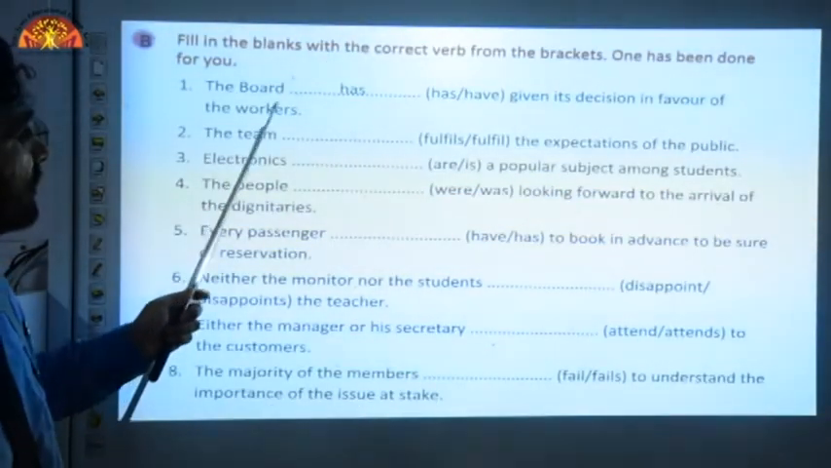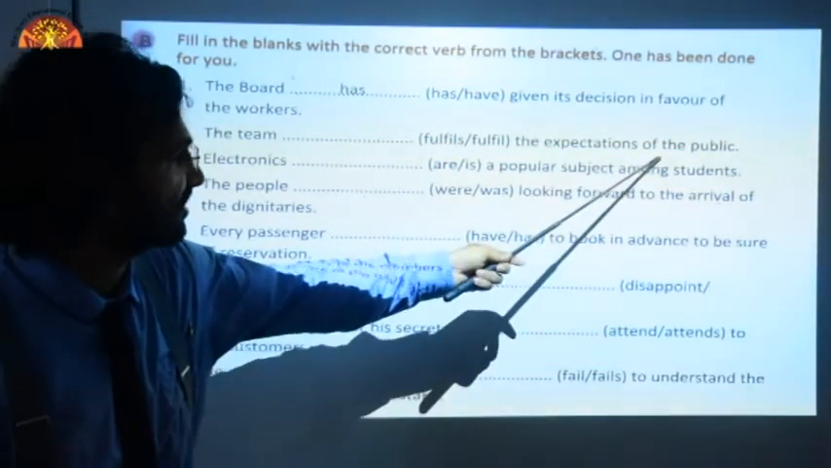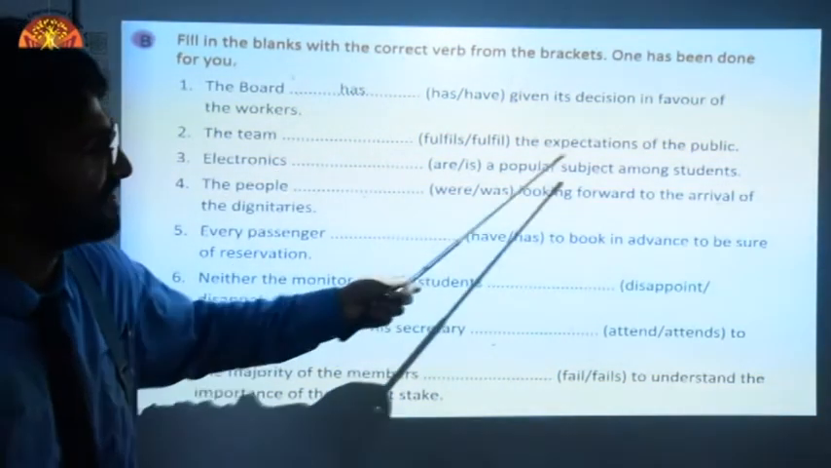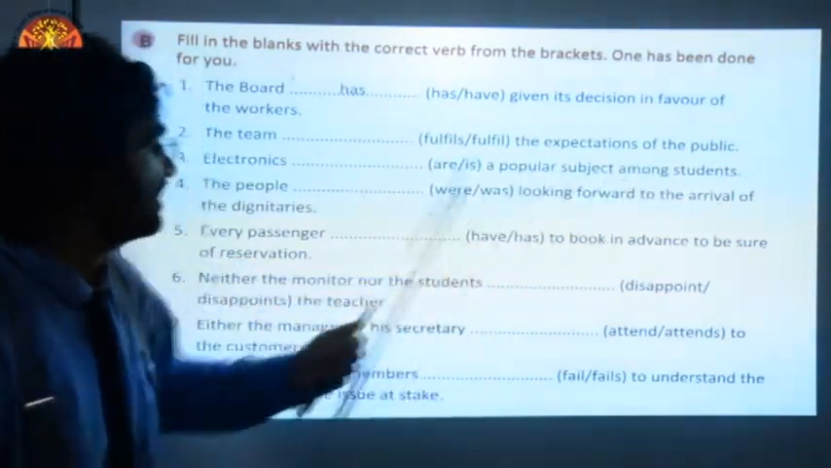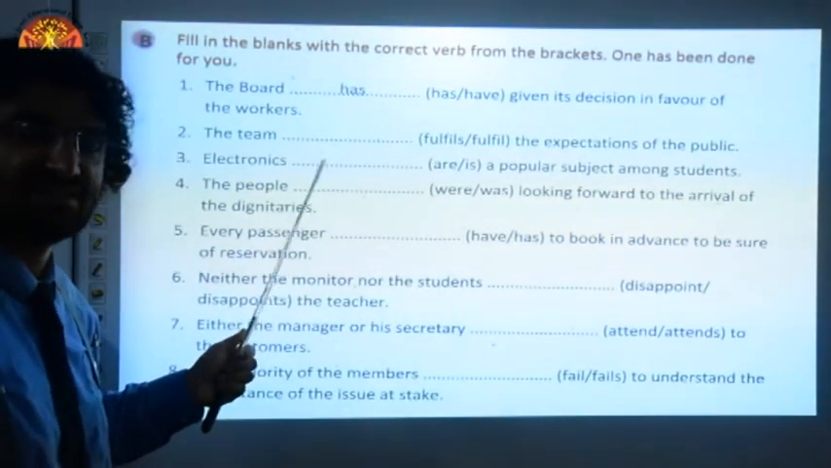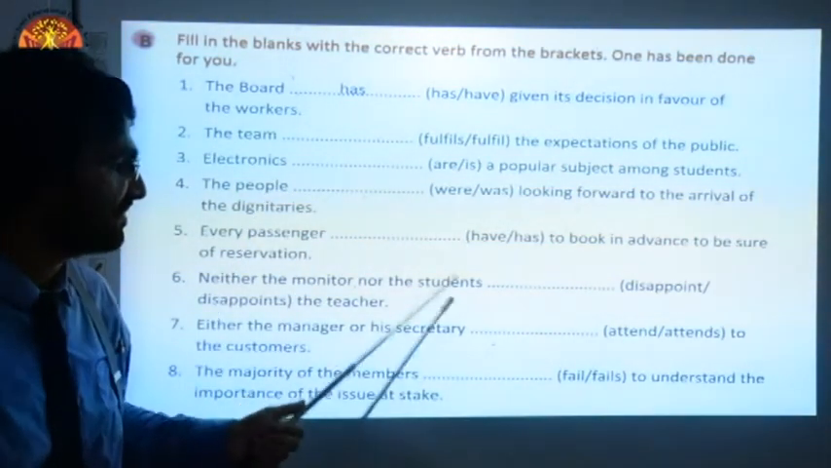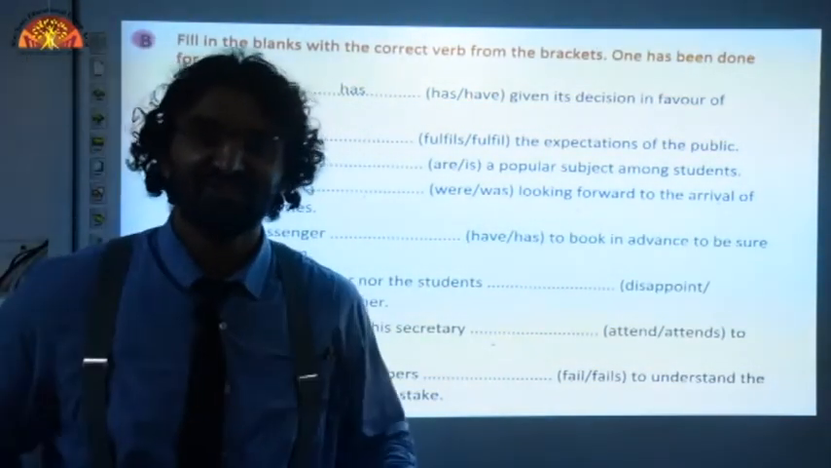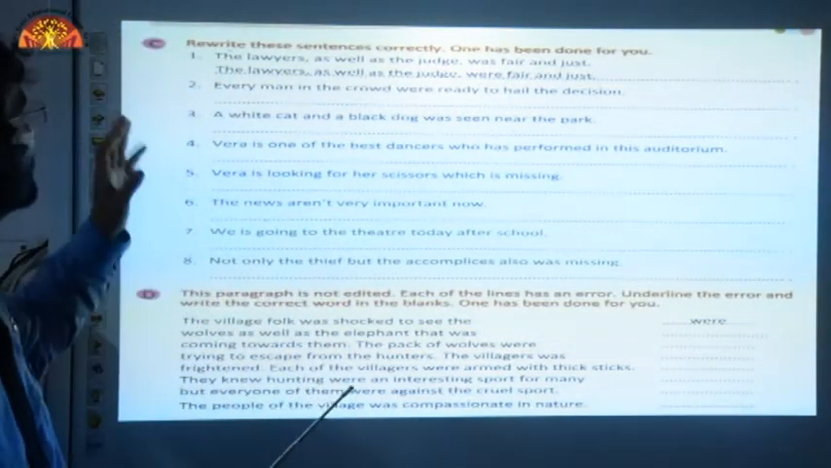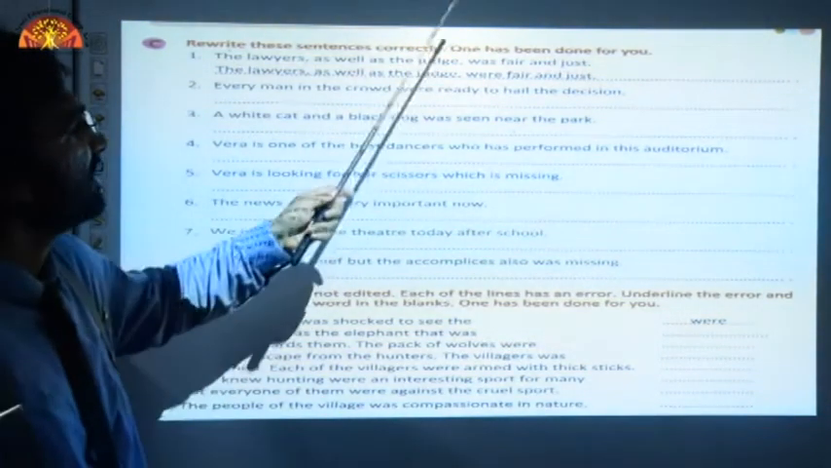The team fulfills the expectations of the public. Electronics is a popular subject among students. As we discussed, mathematics is, statistics is, similarly we have electronics here. I believe you can do the rest of them on your own. All the best. We will now talk about the next exercise, exercise number C. Rewrite these sentences correctly. One has been done for you.